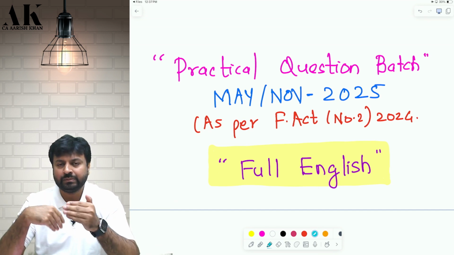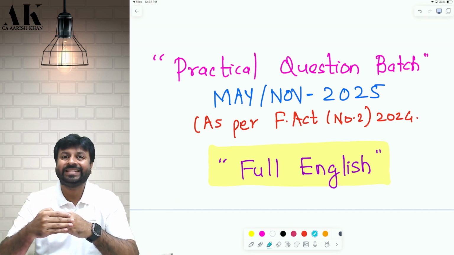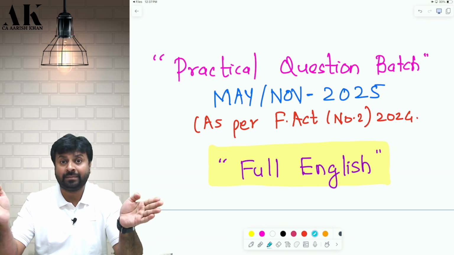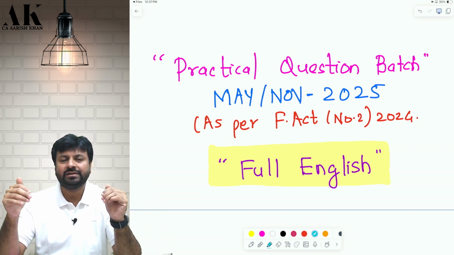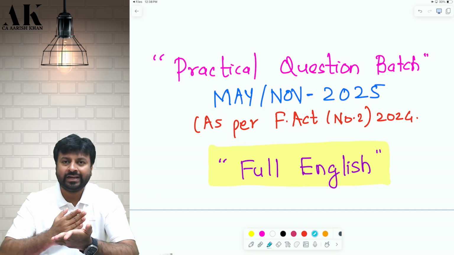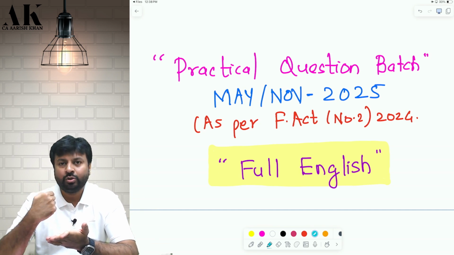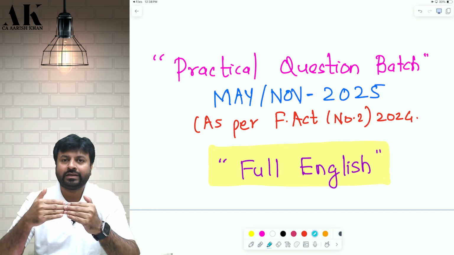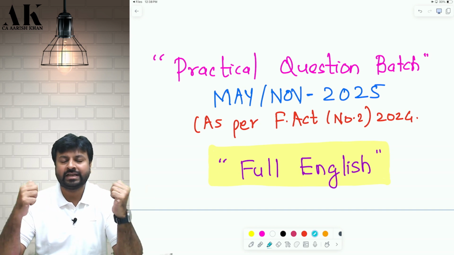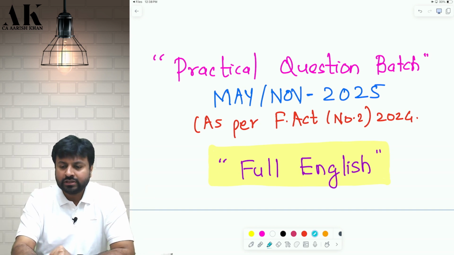It will take slightly more time at your end, but in that case, you will be doing the subject in a better manner. Rather than just watching the lecture, it is better that you pause, you read, you recall the provision, you try to reframe your answer, you try to write the answer, and then you come to my solution and my explanation. So just go to the question bank once, see how it is drafted, and then we will start with our first topic, that is profits and gains from business and profession.